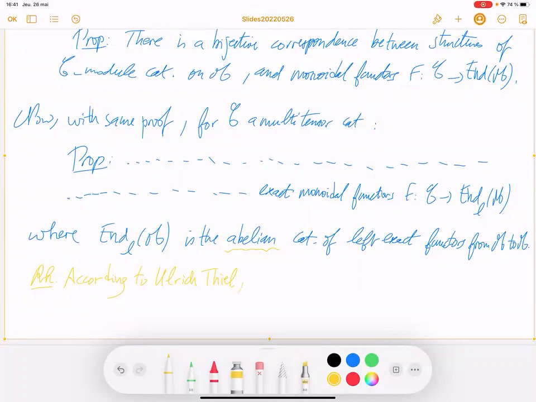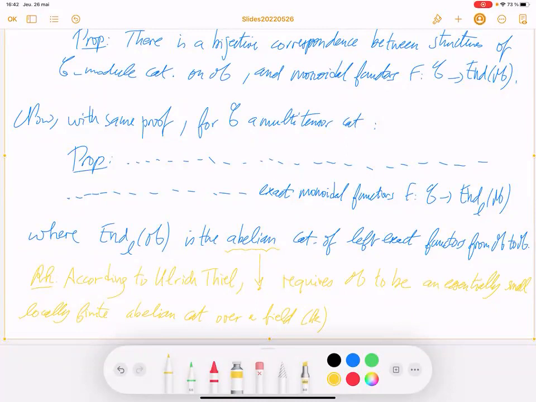So according to Ulrich Thiel, this abelianity here requires some extra assumption on the category M. Require M to be an essentially small, locally finite abelian category over a field, I guess K. I don't know if that should be the same field, but I guess yes.